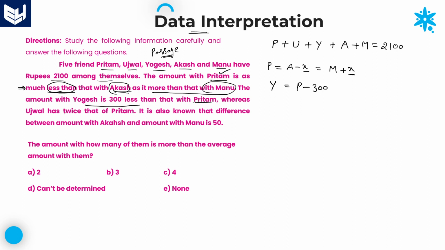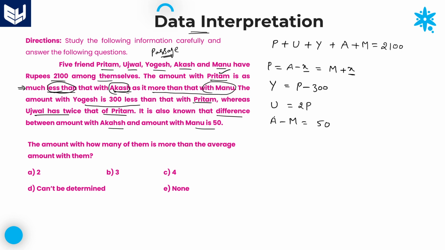And next, Ujjwal has twice that of Preetham, so Ujjwal's amount is 2 into P. Now it is also known that the difference between the amount with Akash and the amount with Manu is equal to 50.